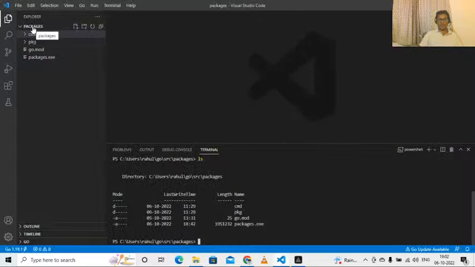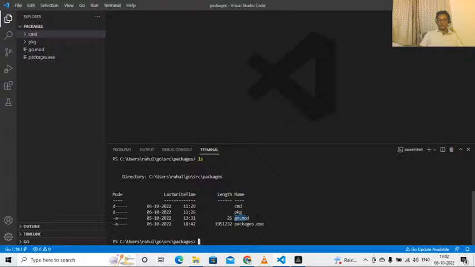Right now we are in a project called packages. This project has two directories. One is cmd, another is pkg, and there is one more file called go.mod. We have studied what go.mod contains and what the significance of go.mod is in our previous session, create your first Golang project like a pro. You can always go back and watch that video if you want to know more.